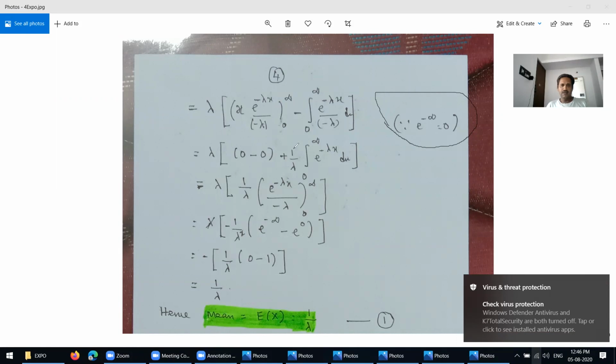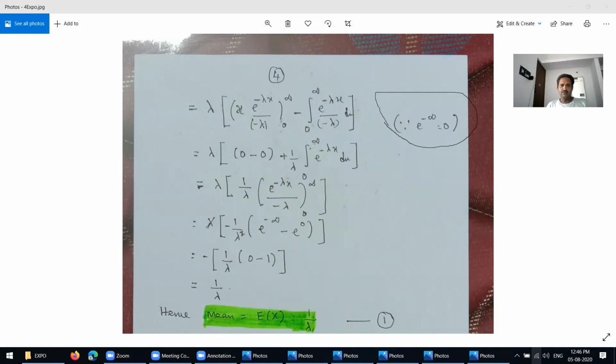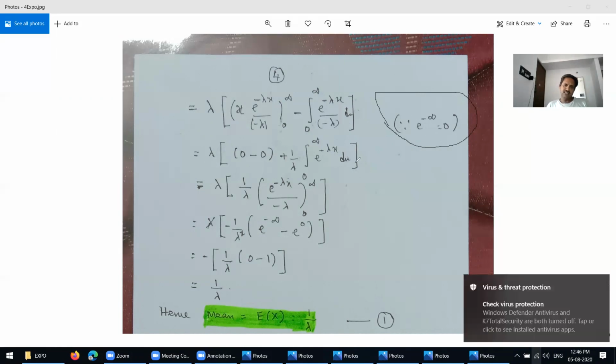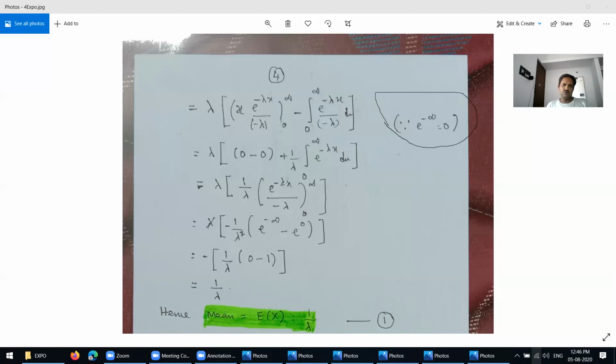Then here negative, and here is also negative. Take it outside, plus 1 over lambda times the integral from 0 to infinity of e power minus lambda x dx. So now we again take the integration. Lambda is already outside, and here is also 1 over lambda.